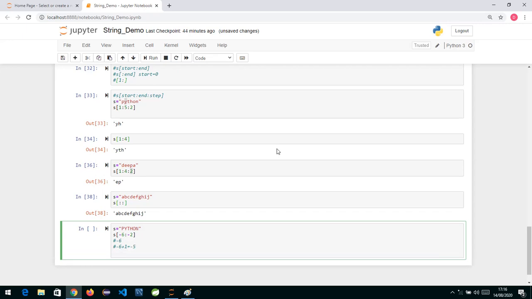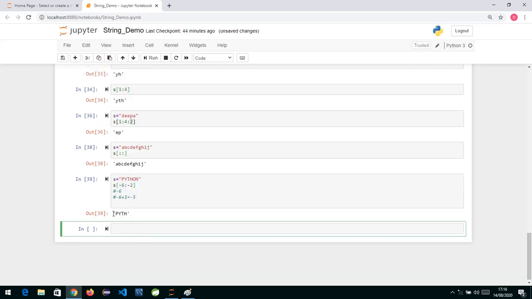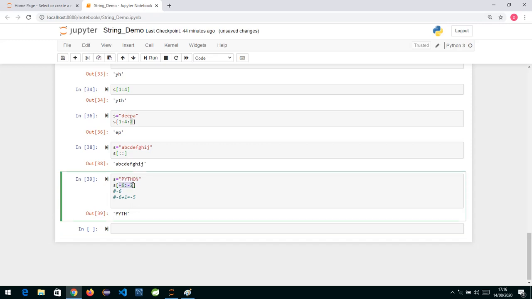Similarly -5 plus 1 will give you -4, -4 plus 1 will give you -3, -3 plus 1 will give you -2. So it will stop now, it will not print the -2 character. By default, always remember the step value, if you don't specify it, is always +1. Accordingly, we are extracting from -6 to -2.